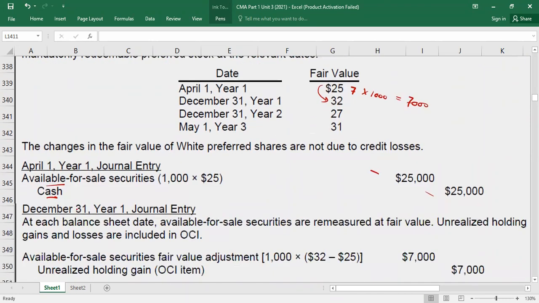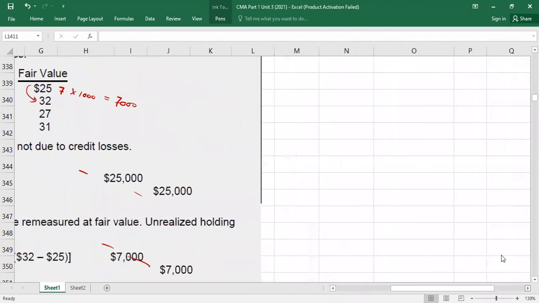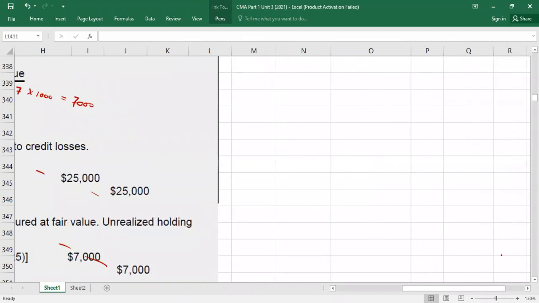And credit will be unrealized gain. The gain will be taken to OCI. Debit fair value adjustment, okay, that's 7,000. Done. Now you will tell me. Let's prepare the balance sheet year by year, because there are two to three years of data. So let's go through. This is year 1 we are doing now.